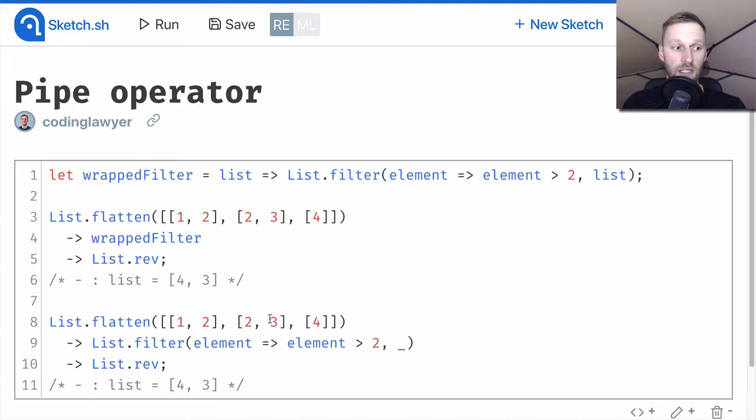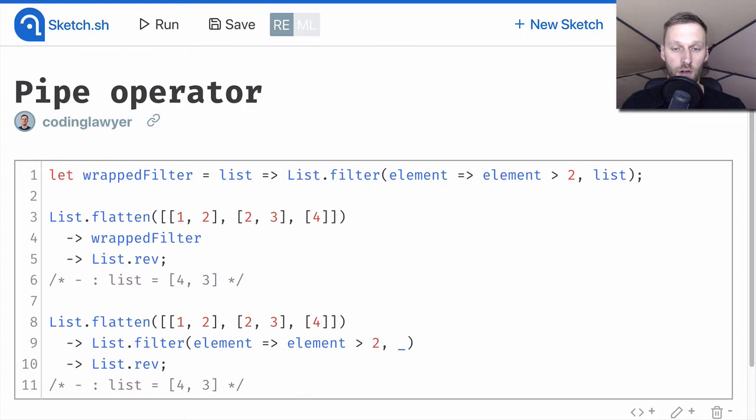And as you can see, our code works. And this code is pretty readable because it's written the same way we are reading it, and each composed function is nicely separated by the pipe first operator. Moreover, the code is much shorter than the version where we wrapped list.filter in another function.